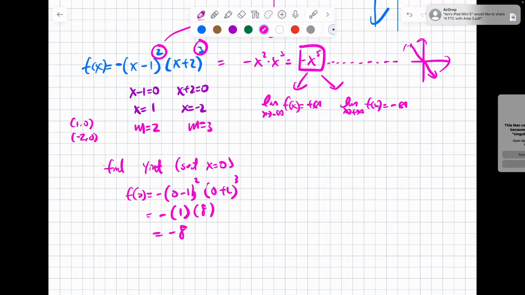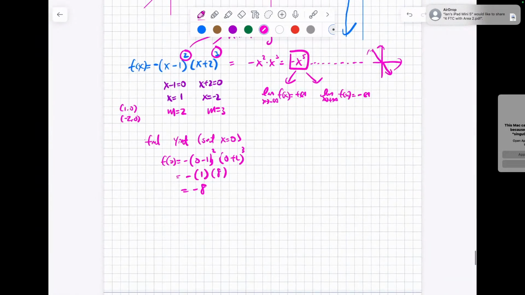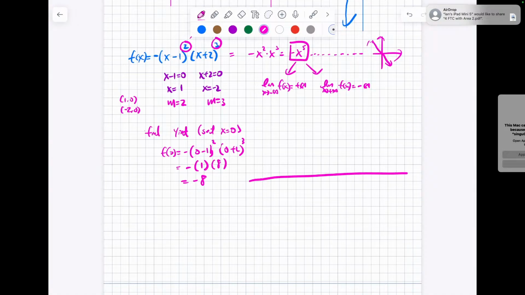Now we're going to sketch the graph. Let's sketch this graph. So we have negative 8, which is this point here. We're going to go by 1, negative 1, negative 2, negative 3, positive 1, positive 2, positive 3. This is negative 8. So the scale is kind of different between the two.